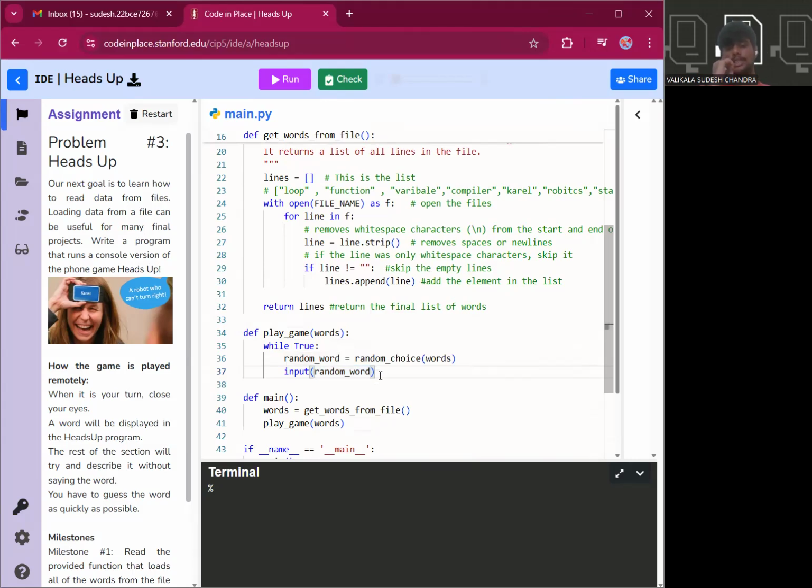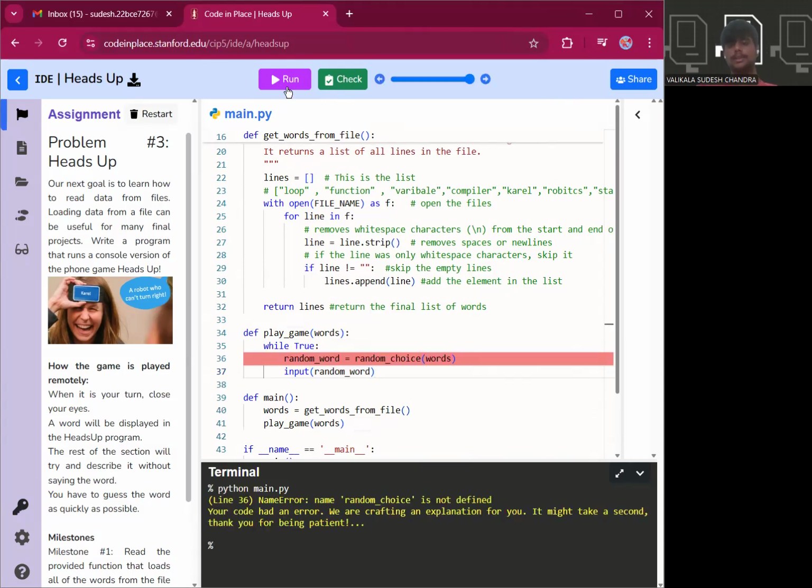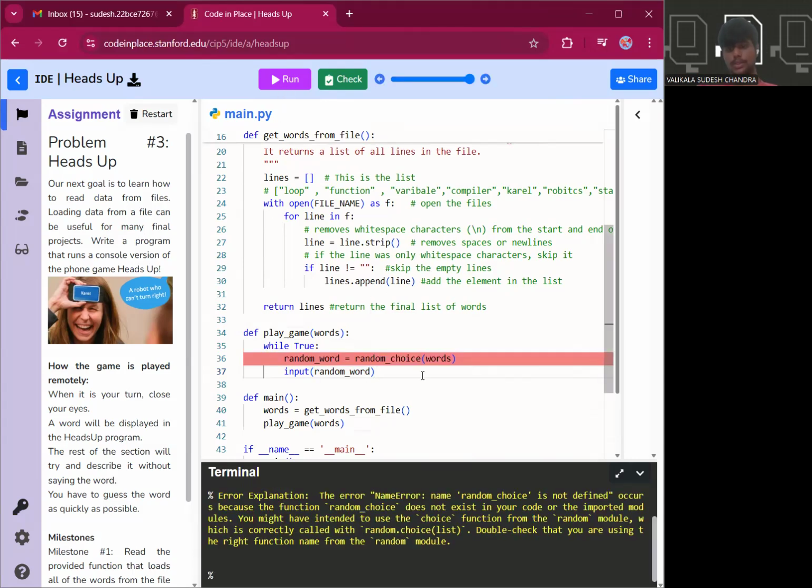So till now, this is the code that we are going to do. Let's run this one. Now, where is the problem? Okay, not random. Okay, sorry, random choice, not random options.